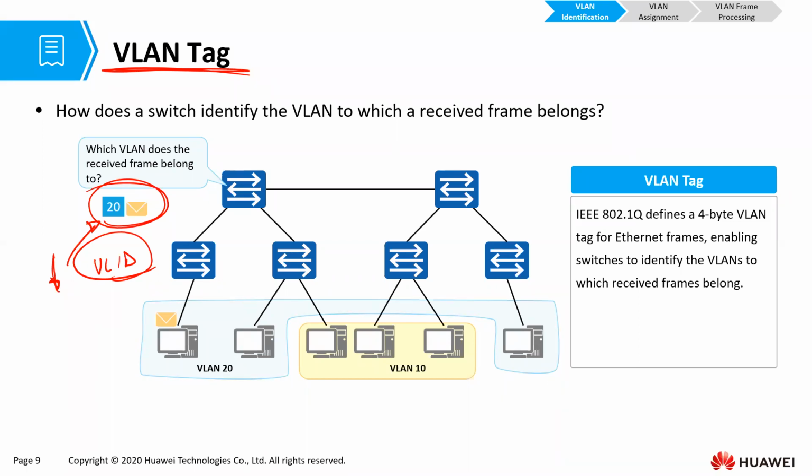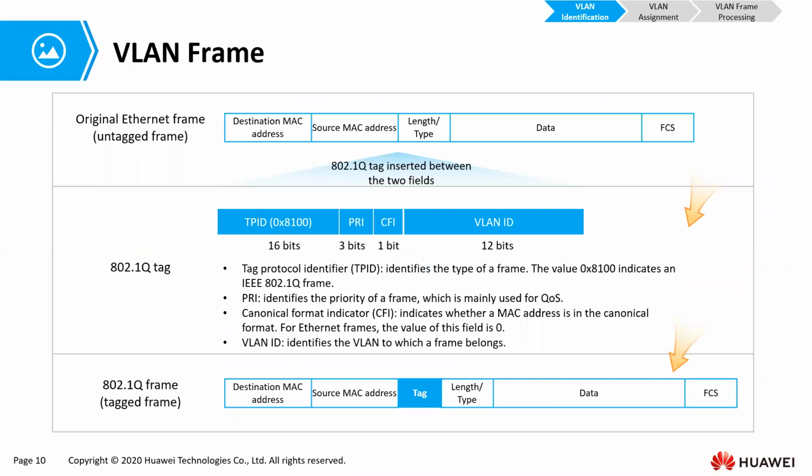Now, the VLAN tag is defined in IEEE 802.1Q, which defines a 4-byte tag for Ethernet frames, enabling switches to identify the VLANs to which received frames belong. And that VLAN tag we are talking about looks like this. So when we have our normal frame, this is the frame we have been talking about all along. We have the destination MAC, the source MAC, the type, and the data, the payload that has come from upper layers. And then we have the frame check sequence. This normal frame that does not have a VLAN tag is called an untagged frame.